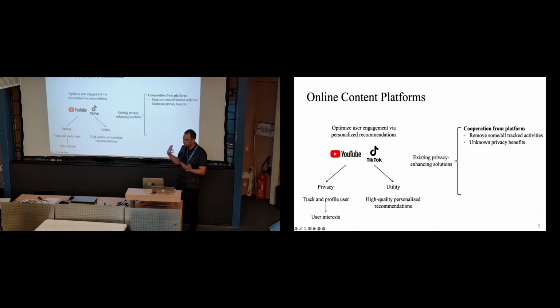There is some previous research. One of the approaches available, a feature supported by many online platforms, both YouTube and TikTok, is that users can just disable personalization. It is unclear whether it actually results in any privacy improvement. And the second issue is that it, of course, destroys the utility completely, because your recommendations are now completely non-personalized. More recently, YouTube and TikTok also have a feature where you can specifically remove certain videos from your watch history.